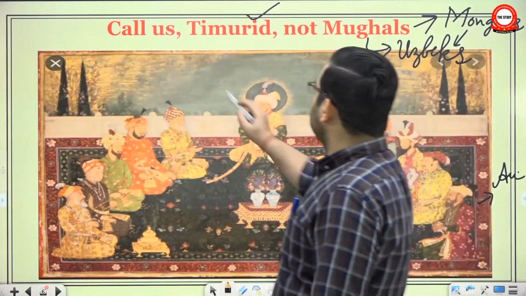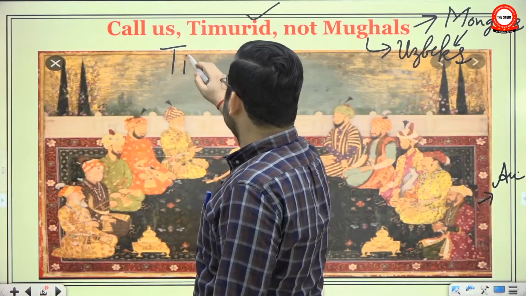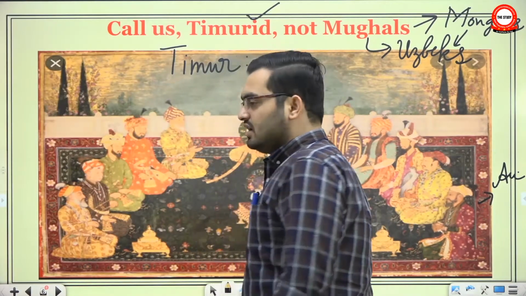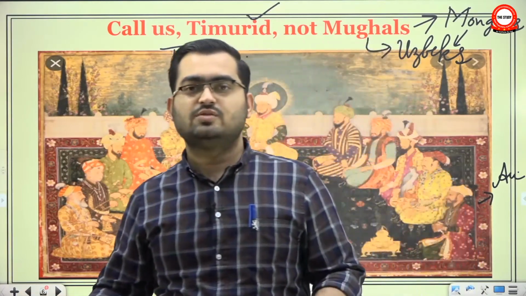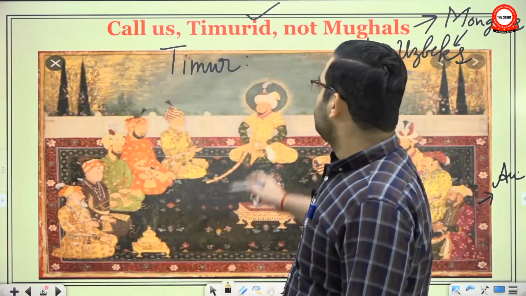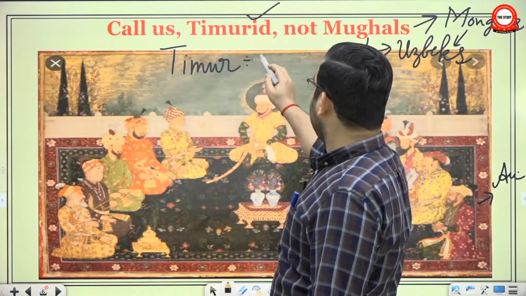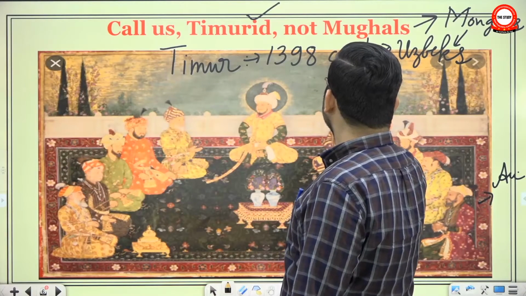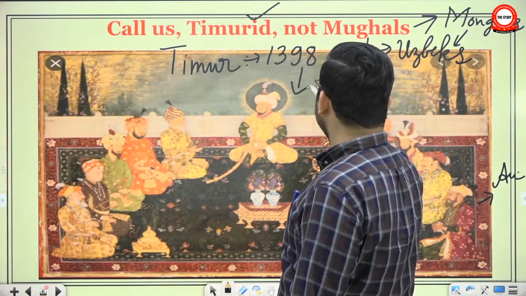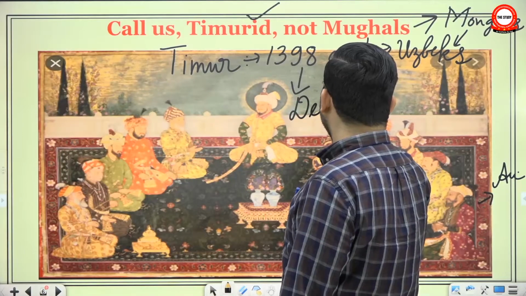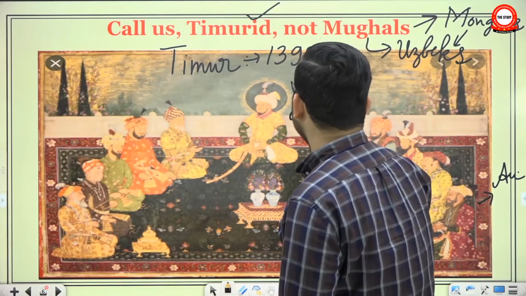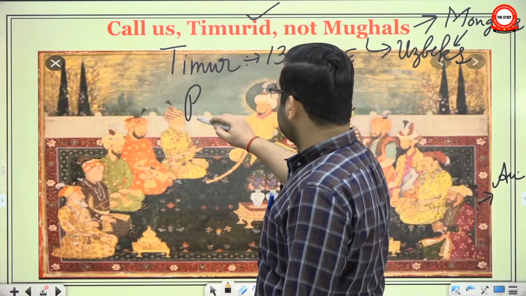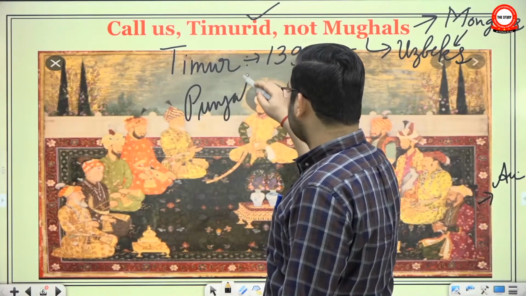Also, Timur. Now, who was this person? He was originally from the Fargana Valley, from current day Uzbekistan, Turkmenistan area, and his capital was Samarkand. In 1398, during the time of the Tughlaq emperors, he attacked India and came as far as Delhi. He captured it. He annexed the Punjab region to his Timurid empire.